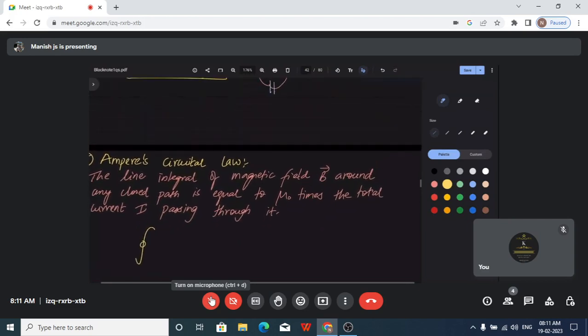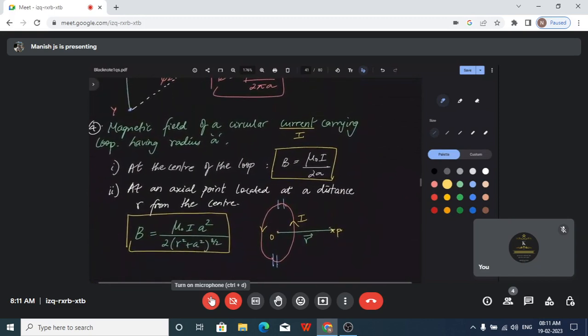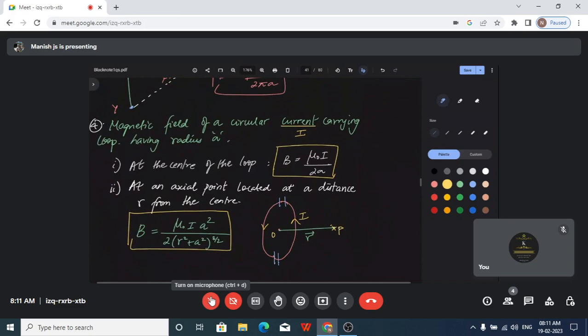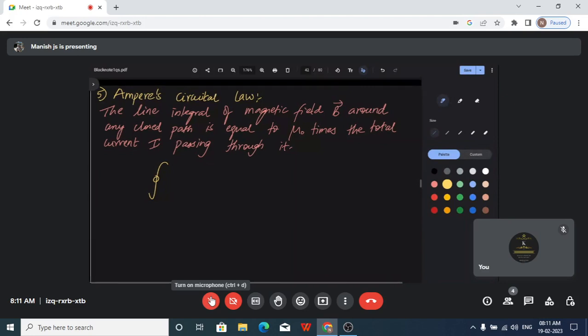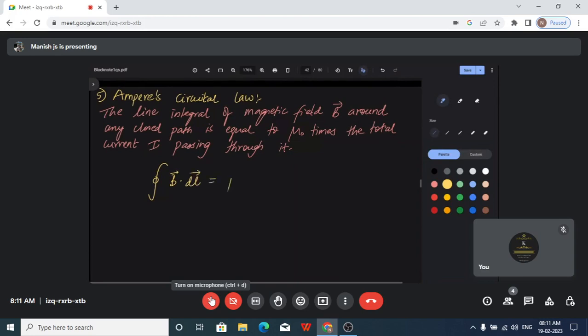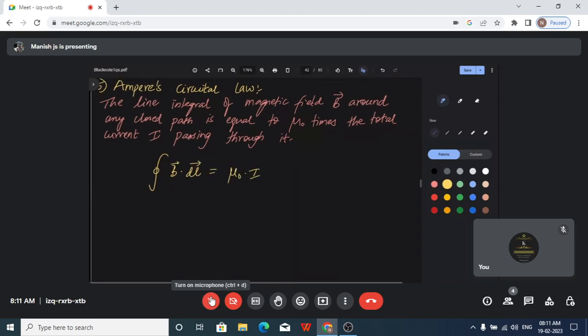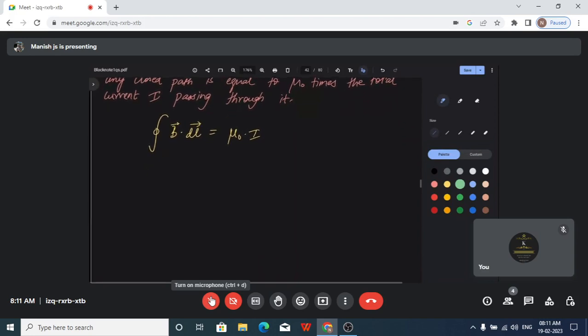itself we are finding. So that is the difference between this and the previous one. In the previous concept we also took a circular loop, but we were investigating the magnetic field at the center of the circular loop or at a distance of r from the loop. But here we are finding the magnetic field on that path itself. That is the difference. So on the path, if you want to find the magnetic field, you will apply an integration concept: closed integral of B dot dl is equal to mu naught times I passing. I is basically the current passing through that loop.